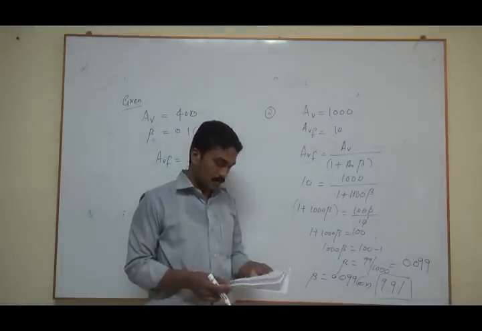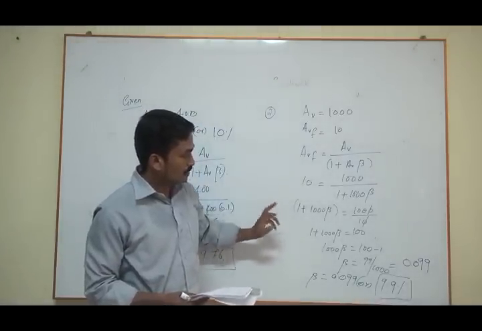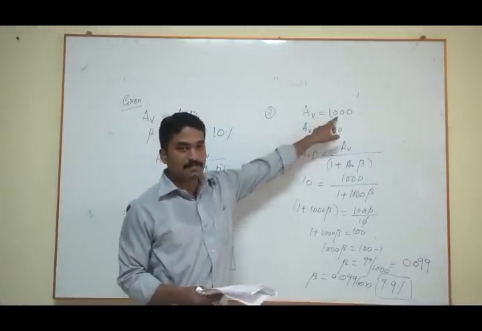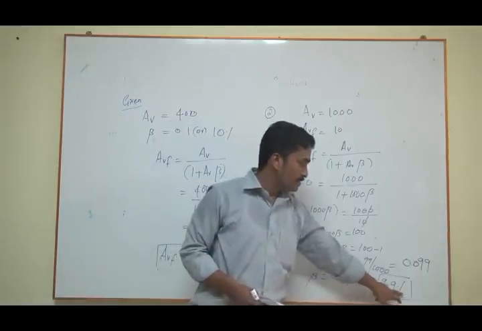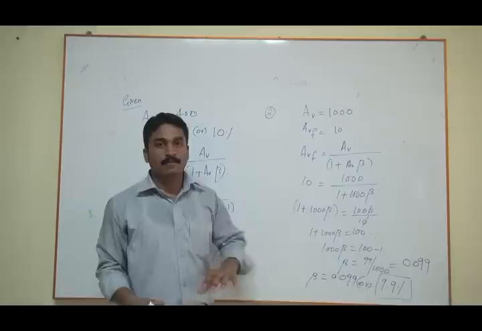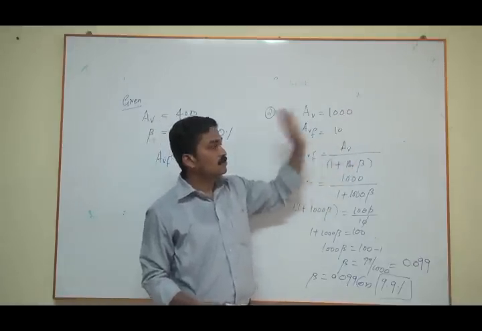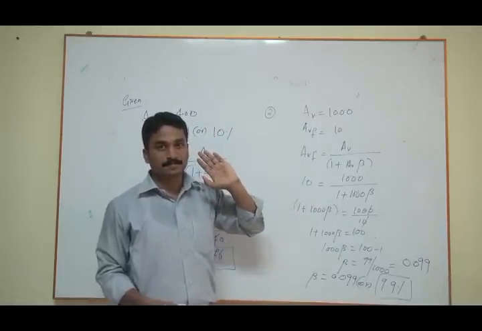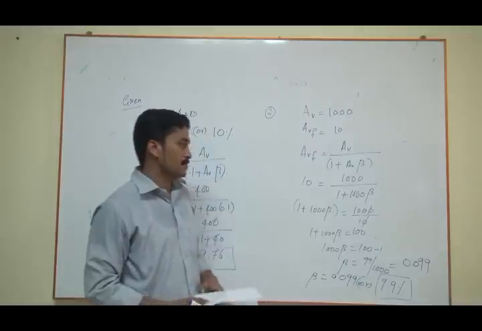Clear? So to get the reduction from 1000 to 10, I have to apply 9.9% of the output signal with negative feedback, so that I can get a reduction from 1000 to 10. Right? So beta is equal to 9.9%.